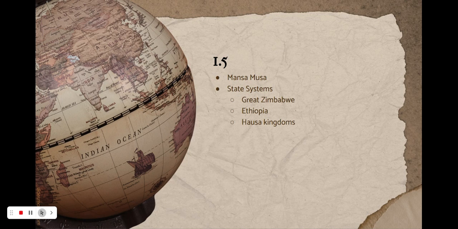Great Zimbabwe prospered through trade and gold, and Zimbabwe also participated in coastal trade through the Indian Ocean trade. It had lots of gold through Mansa Musa, who was arguably the richest person ever. Ethiopia prospered through the spread of Islam, and the Hausa kingdoms were the 7 states that were connected through religion. It had no centralized government, and it participated in trade through the trans-Saharan trade. And that's 1.5 for you.